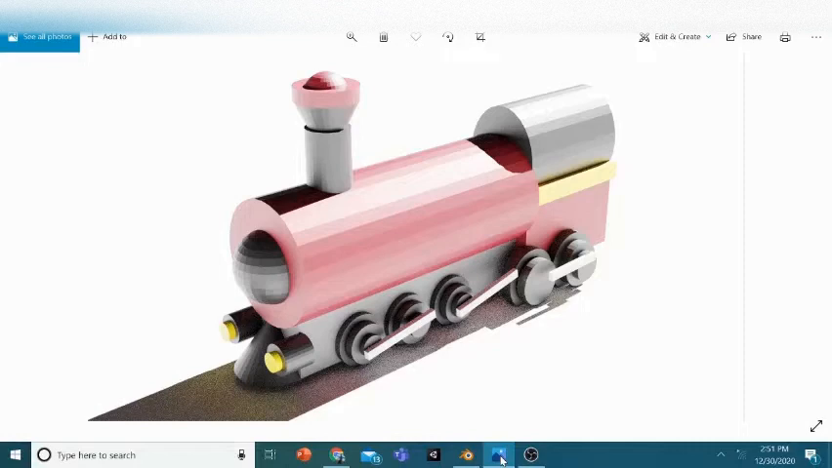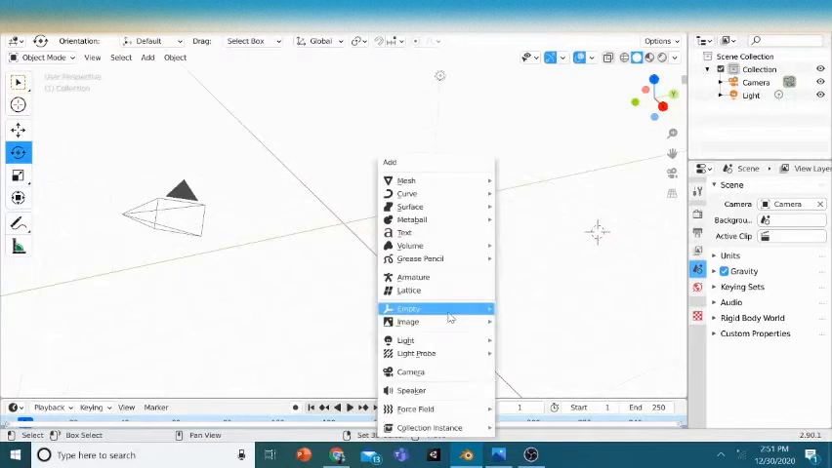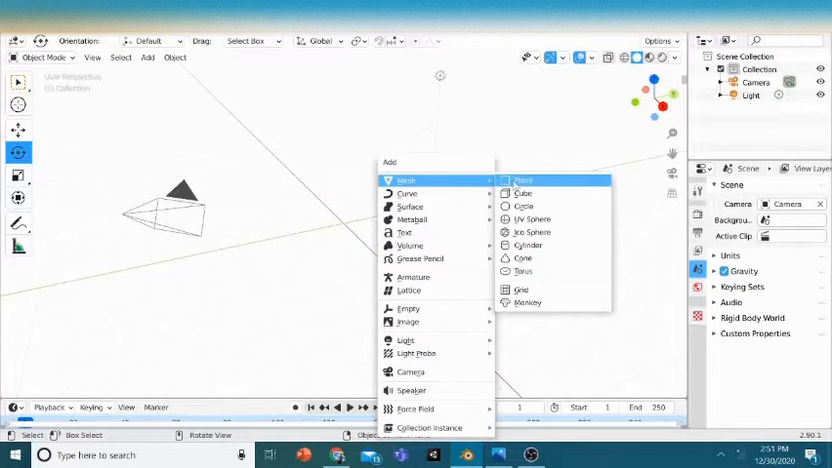Guys, today we are going to make a locomotive in Blender. So let's get started. First, obviously, delete the default cube and just add a cylinder by clicking Shift A.